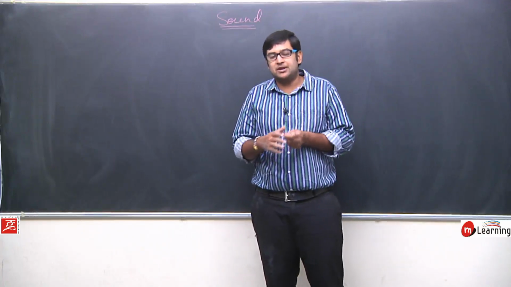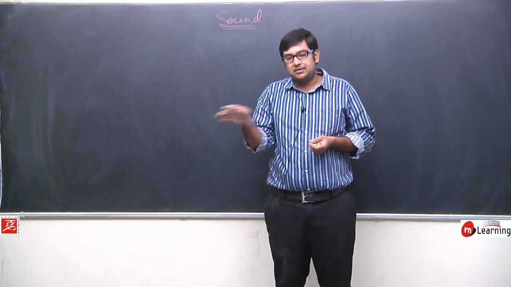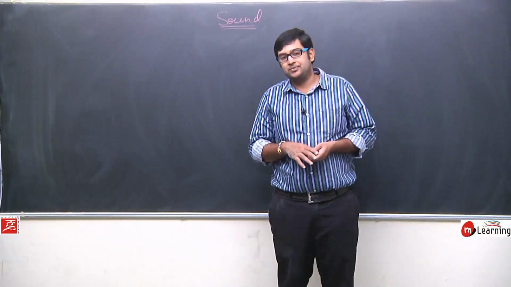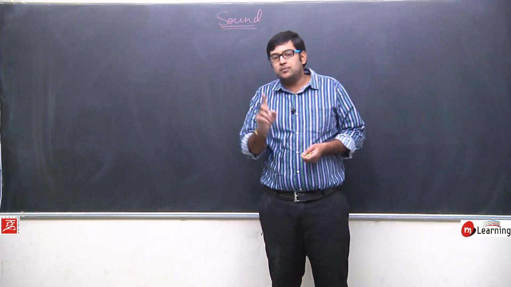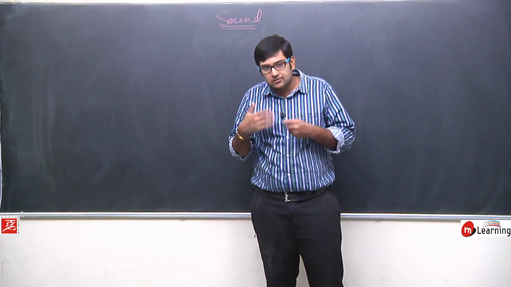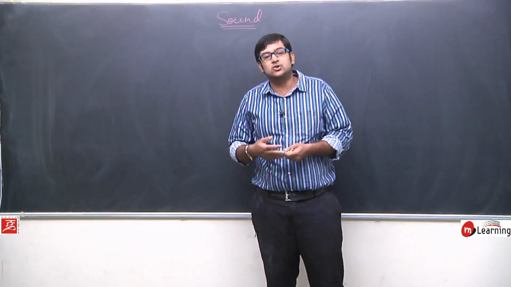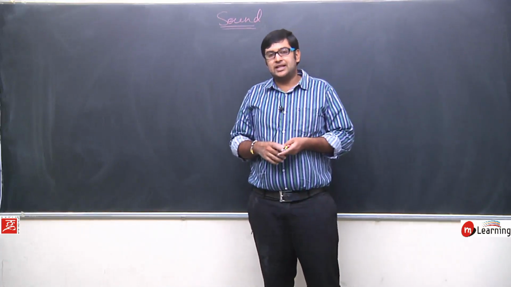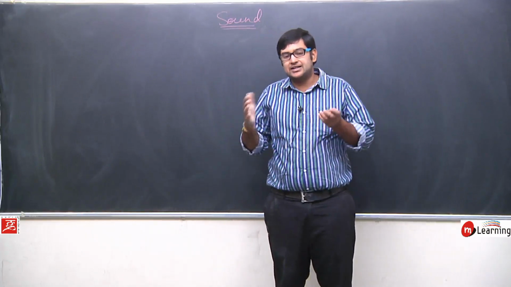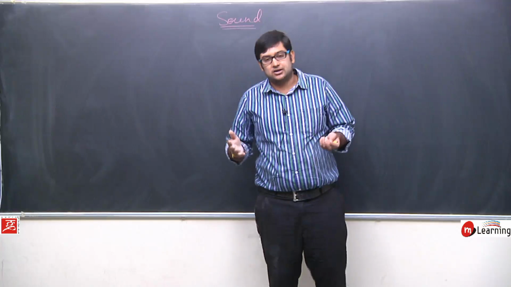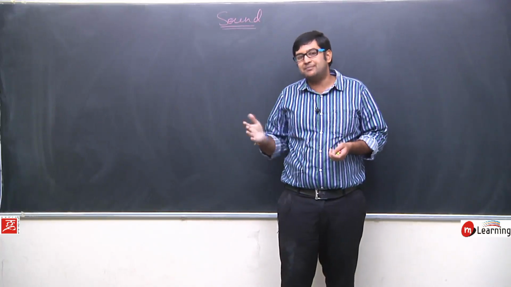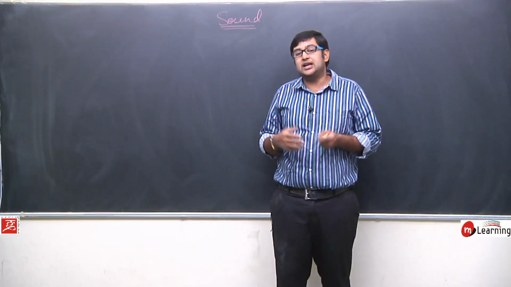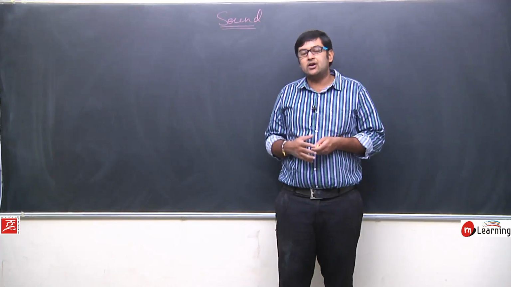For example, if I consider a bell, near the surface of the bell you will find thousands of particles, it's not like only one particle. So when the bell vibrates, it will not push only a single particle, it will apply force and transfer its energy to n number of particles near its surface. So when these particles are in a group, let's call them a layer. It means when a bell vibrates, it not only pushes a single particle, in fact it pushes a layer of particles.